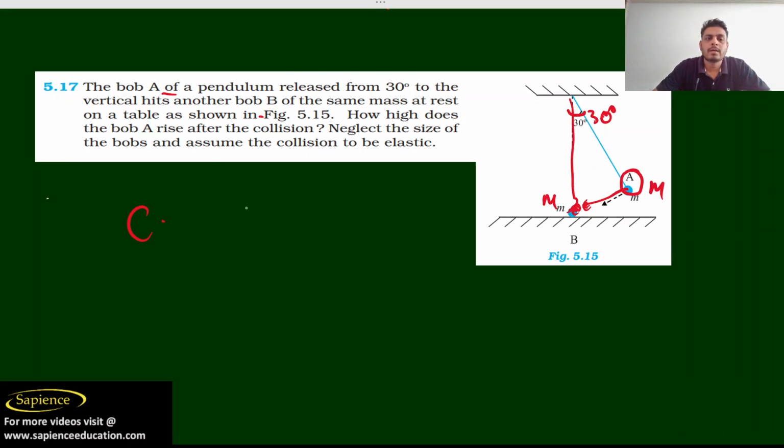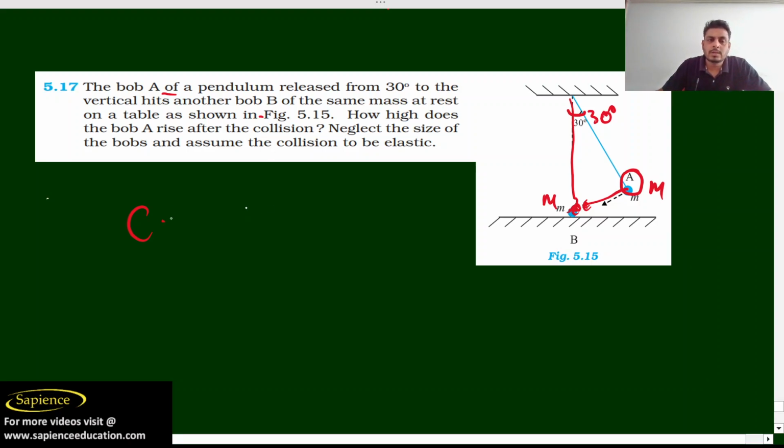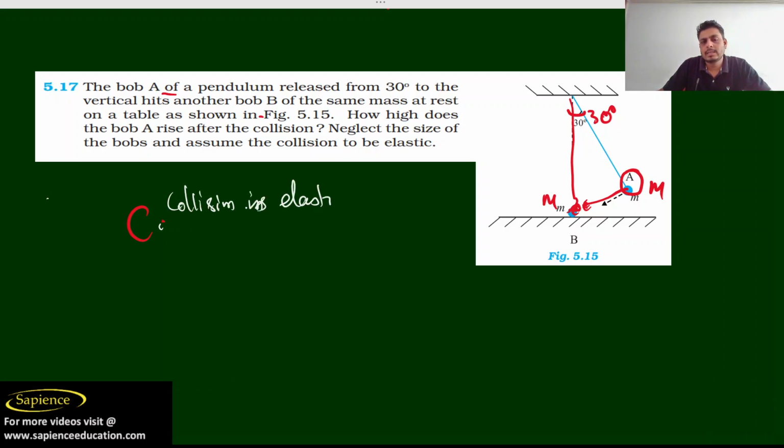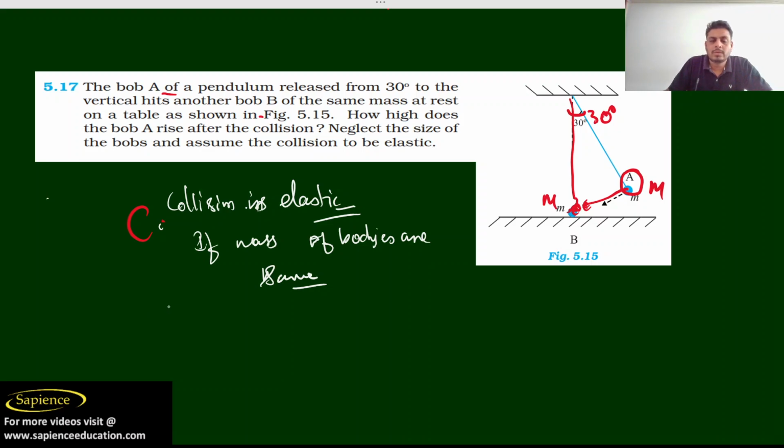So if the collision is elastic and the mass of both bodies is the same, then one thing you have understood, I hope, is that there is an exchange of velocity.